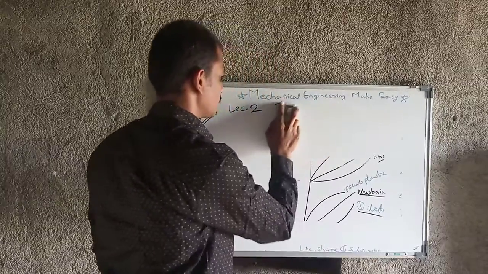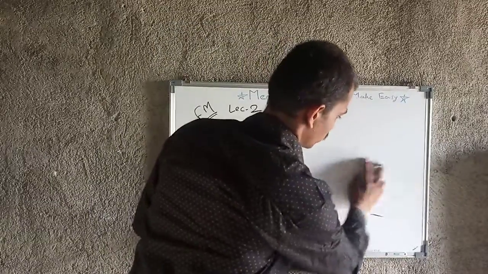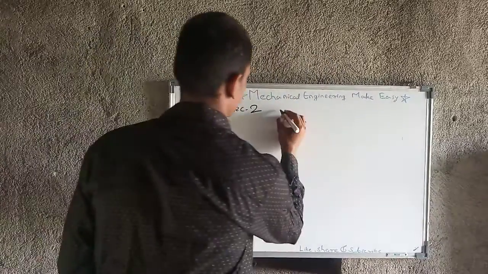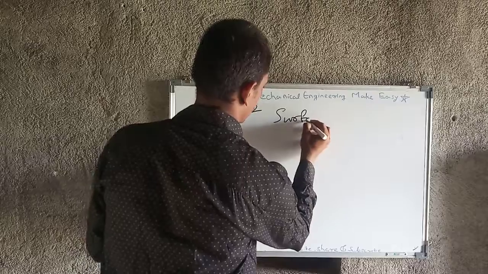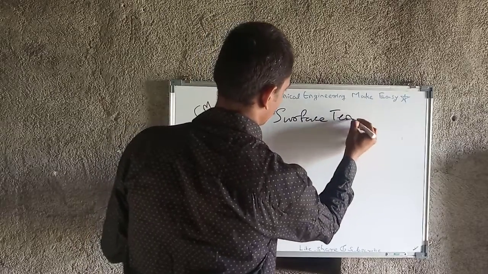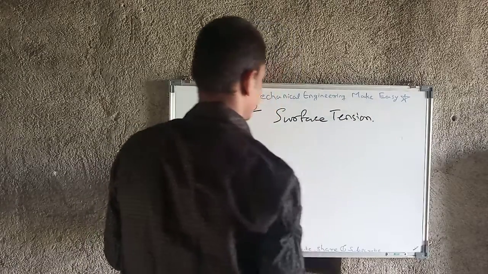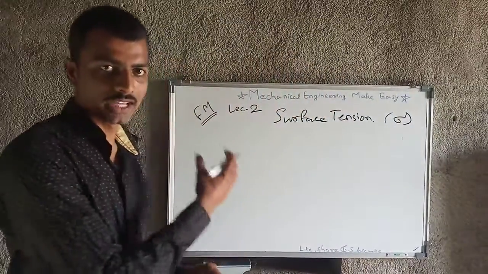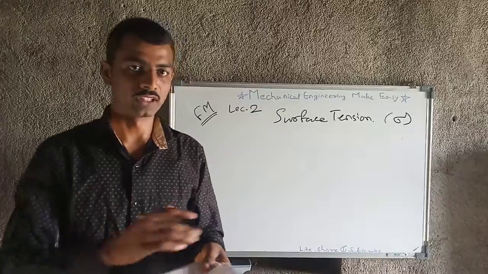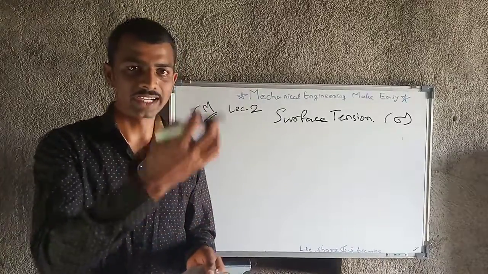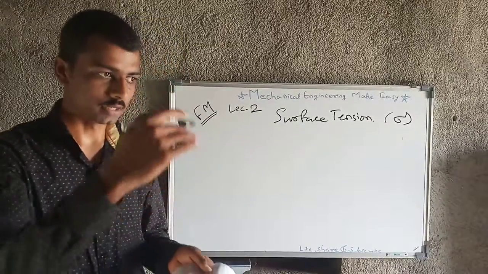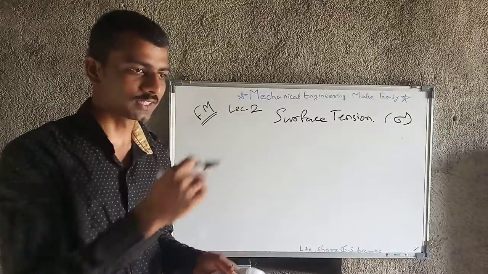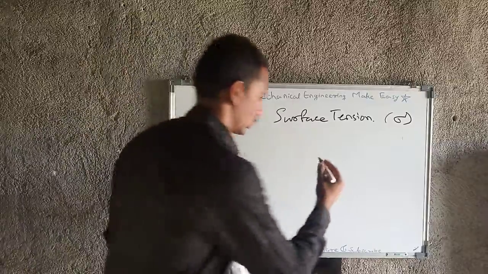So the next topic is surface tension. Surface tension is denoted by sigma. And what is the main basic of this? The molecules at the surface tend to contract inward, and because of that the tension occurs on the surface, which we know as surface tension.